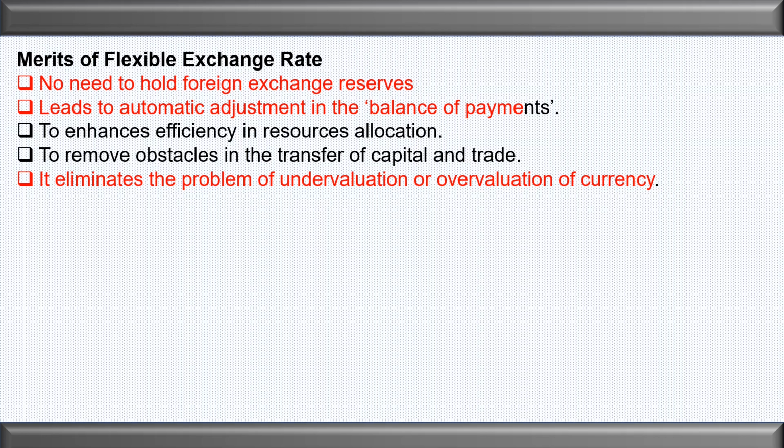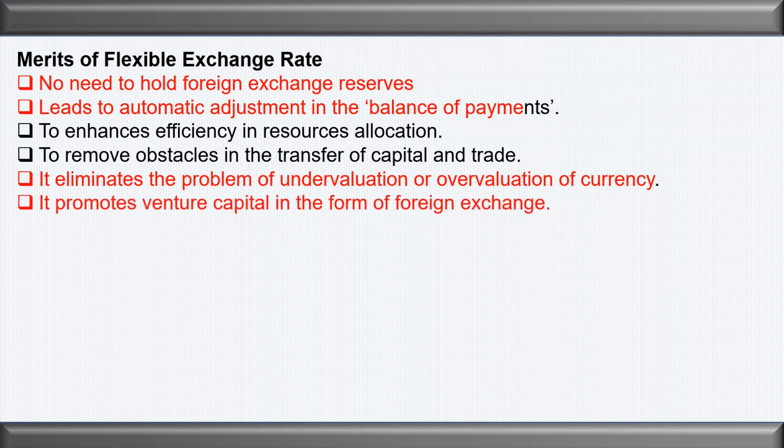In the previous video, we have already seen what undervaluation means. Actually, the value of the domestic currency should be more, but what we have done, we have undervalued it. How have we undervalued it? By devaluation. And in the case of overvaluation, it means that the value should be less, but we have revalued the Indian currency. That is very common in the case of the fixed exchange rate system. Now let us see the next merit. It promotes venture capital in the form of foreign exchange.